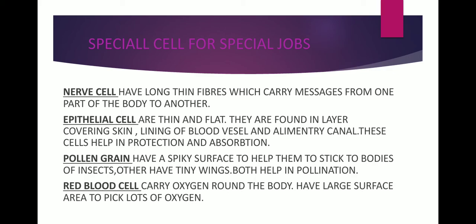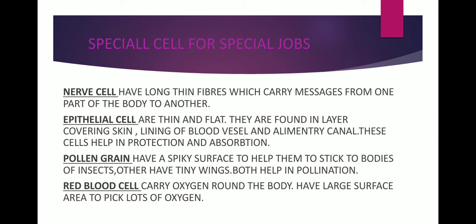Pollen grain. Pollen grains have a spiky surface to help them stick to the bodies of insects. Others have tiny wings. Both help in pollination. These kinds of cells are only present in plants because plants have pollen grains. Pollen grains help in pollination, because when a plant pollinates, it converts its flower to fruit. So pollen grains are only present in plants, not in animal cells. Some pollen grains have spikes so that they can stick to another body, or others have wings to fly to another plant and pollinate it.